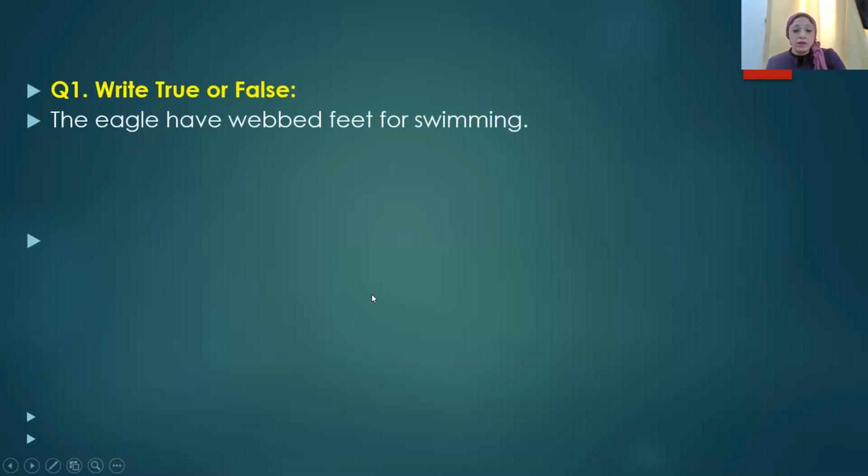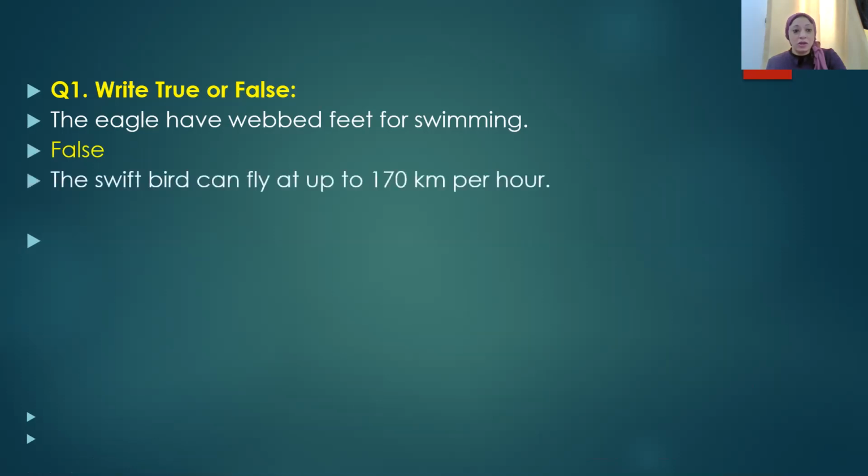We have a question here, true or false? The eagle has webbed feet for swimming. What do you think? No, false. Who has webbed feet for swimming? Yes, ducks. The swift bird can fly at up to 170 kilometers per hour. Yes, true.